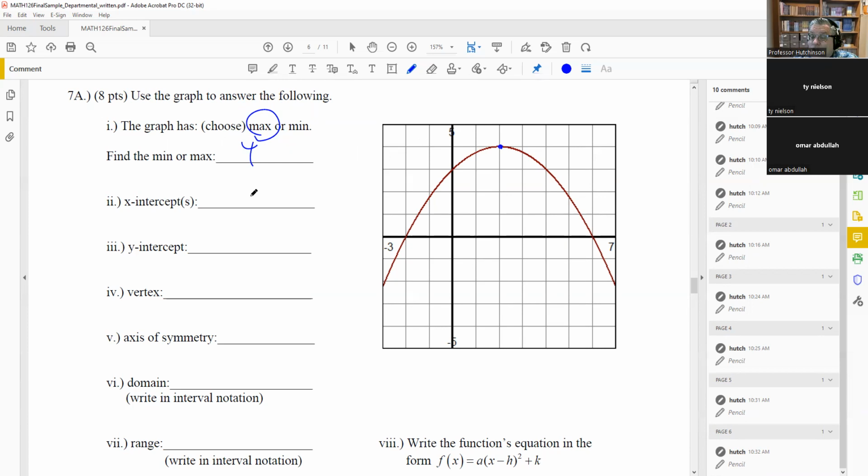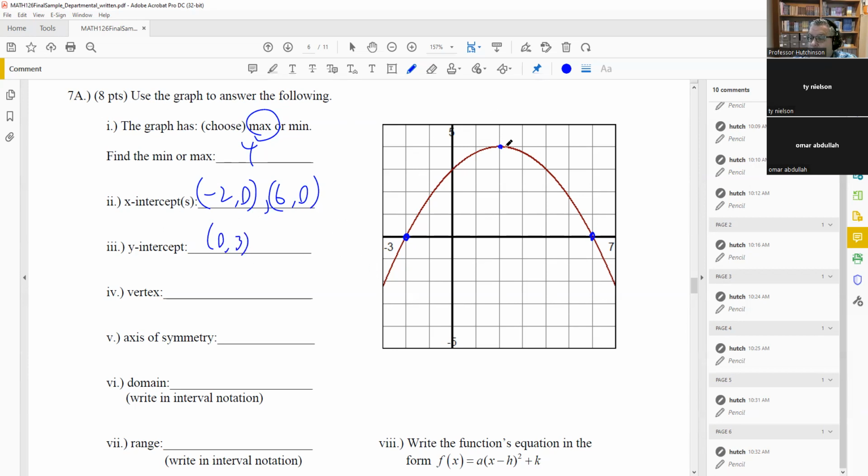Okay, X-intercepts, we can read those off the graph here and here. Crosses at -2, and we'll put these in coordinate form. -2, 0, comma, and then 6, 0. You don't want to put a U symbol here because a U symbol is only for intervals. This is coordinates. Okay, so coordinates you're reading off the graph, you just put a parenthesis to separate those. Y-intercept is at 0, 3.